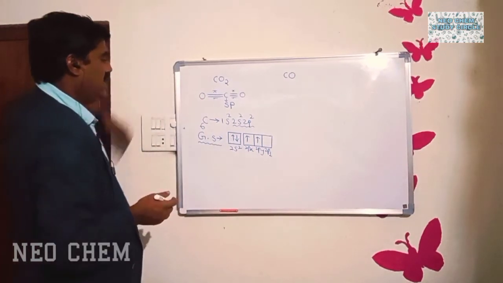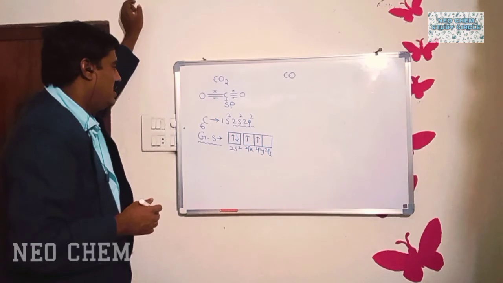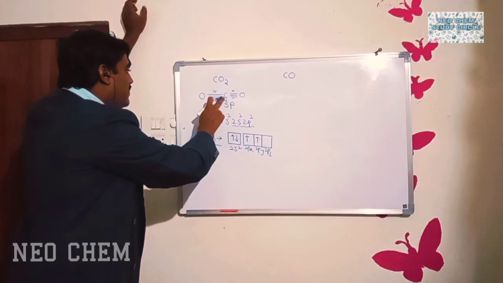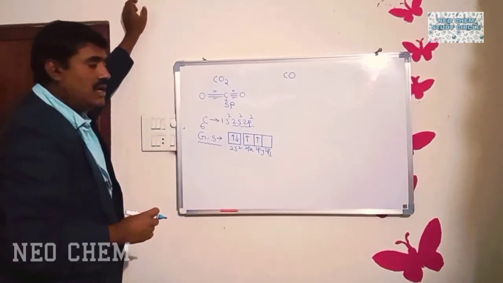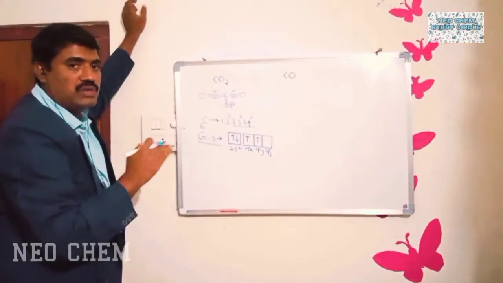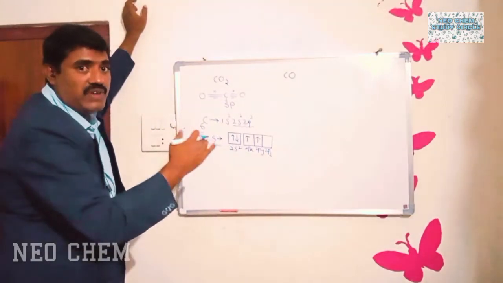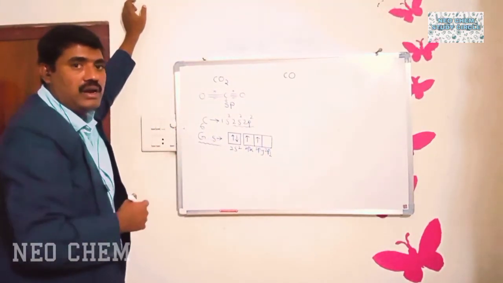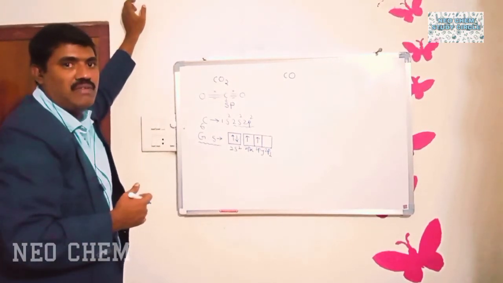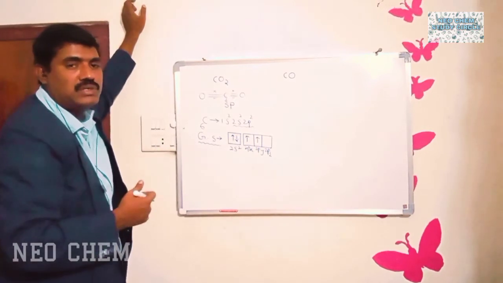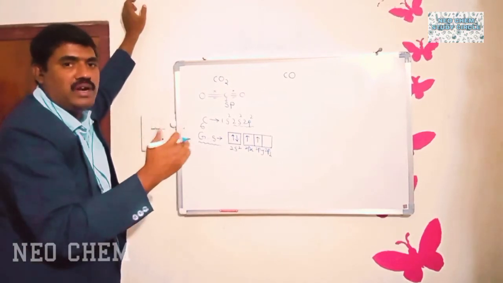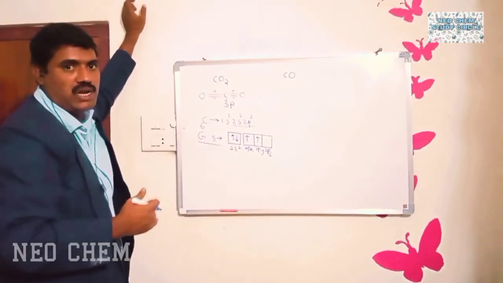Here is an important point. The hybridization of the carbon atom is sp. Does it participate in sp hybridization as per the ground state configuration or the excited state configuration? How can we tell? We can tell based on the valency. I told you that the valency of the central atom must be equal to the number of unpaired electrons present in its outermost shell.